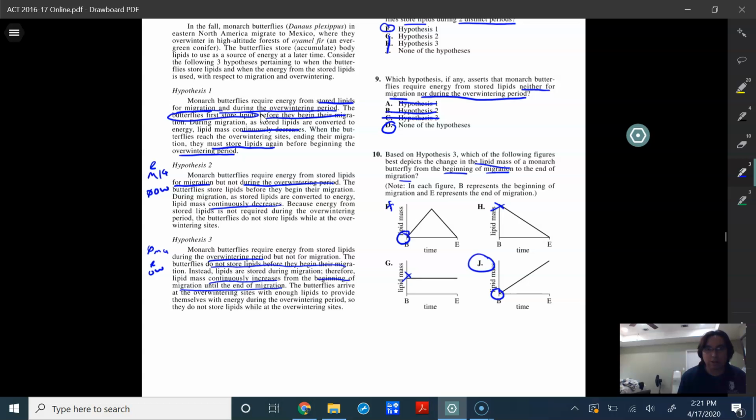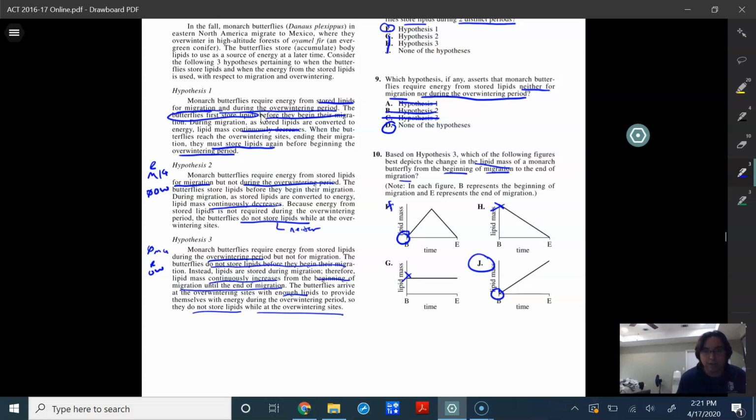So more likely, number 1 looks like the answer choice, because if we look at number 2, it says because the energy from stored lipid is not required during overwintering, the butterflies do not store lipids while at the overwintering sites. And if they do not need to store lipids, then there's no need for them to have more nectar at that time. And the same thing in 3. If you go here, overwintering, the butterflies arrive at the overwintering sites with enough lipids to provide themselves with energy during the overwintering period. So they do not store lipids while at the overwintering sites.